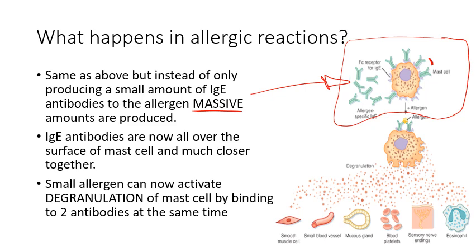the mast cells are not going to detect the allergen as they regularly would. They're going to use the antibodies to detect it. So here in this part of the diagram, we're seeing our mast cell detecting our allergen on the second exposure.